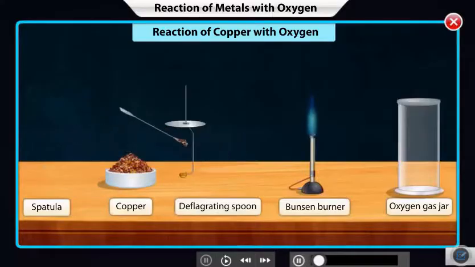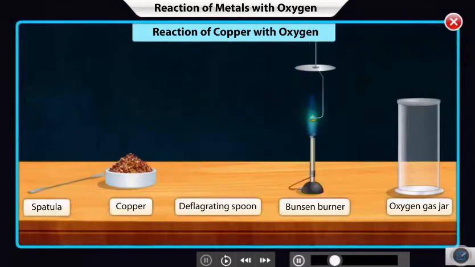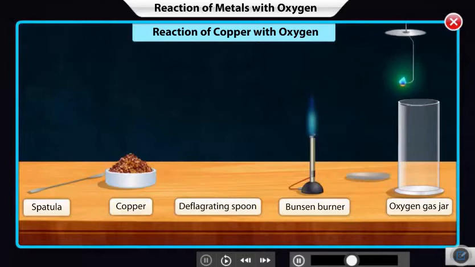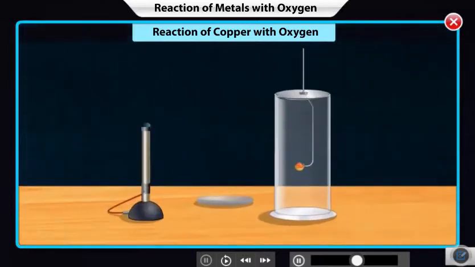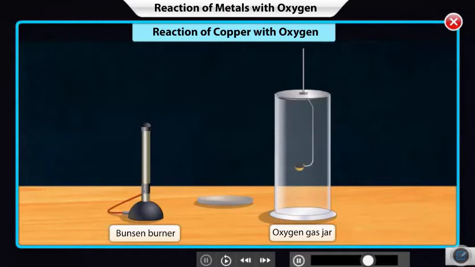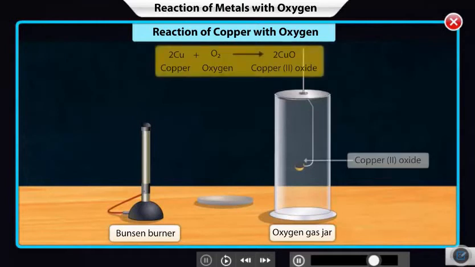Copper usually does not burn in oxygen. However, when it is heated, it gives out a blue-green flame. When the copper is transferred to a gas jar containing oxygen, it gets coated with a black powder. This black coating is cupric oxide.